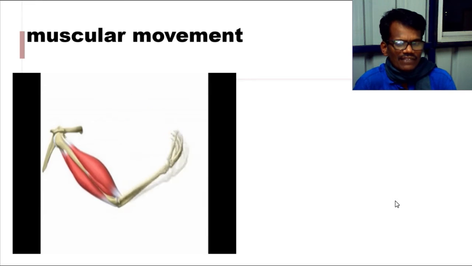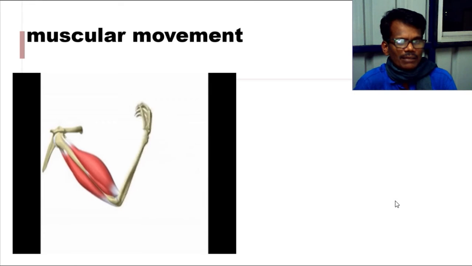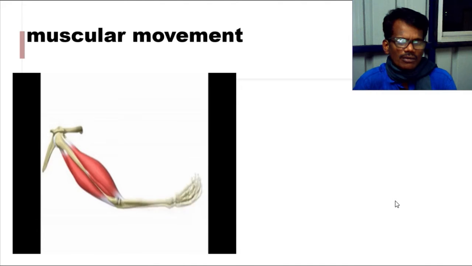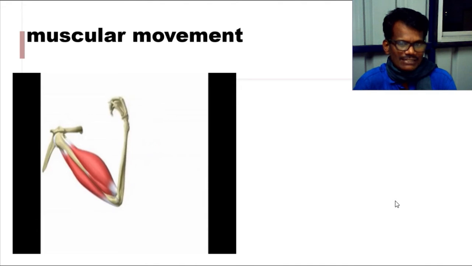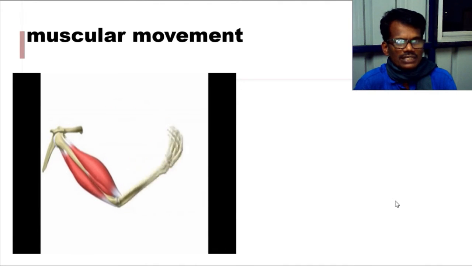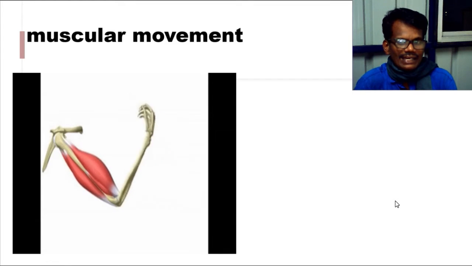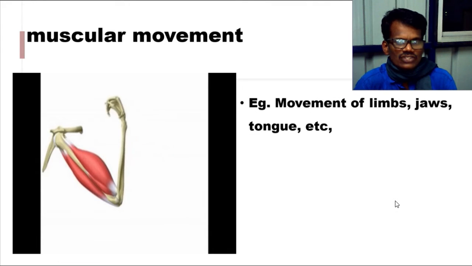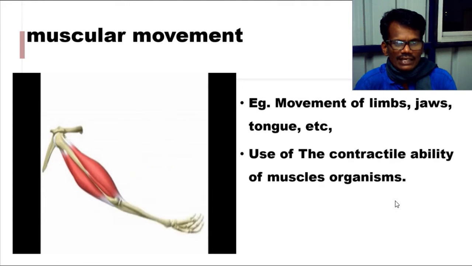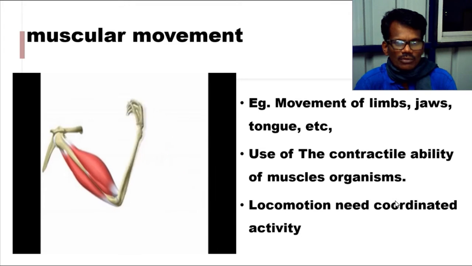These effects occur in almost all multicellular organisms. So locomotion happens by this muscle. Locomotion needs the coordinated activity of the muscular system and the skeletal system. So in this chapter we are going to study these locomotory actions.